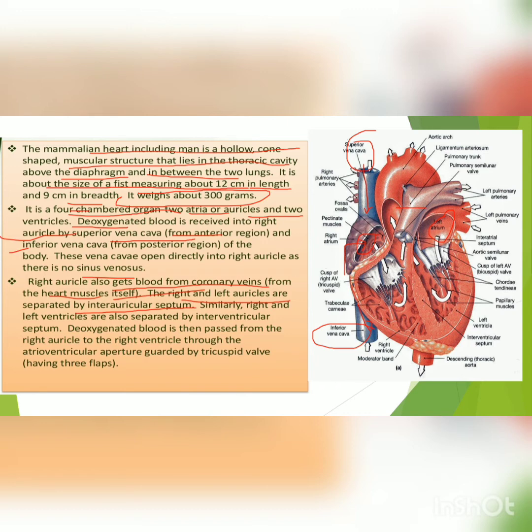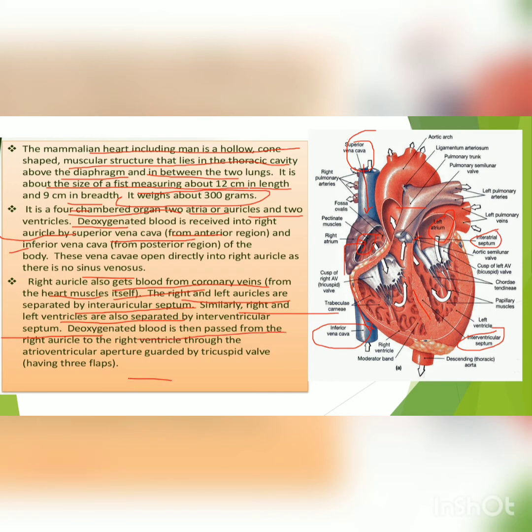So both the right and left auricles are separated by the septum. Here the septum is present in between them, that is known as the interauricular septum. And similarly, the right and left ventricles are also separated by the interventricular septum. ये यहाँ पर interventricular septum है, और यहाँ पर you can see this is the interatrial septum. दोनों एट्रिया के बीच में और दोनों ventricles के बीच में septum होता है.